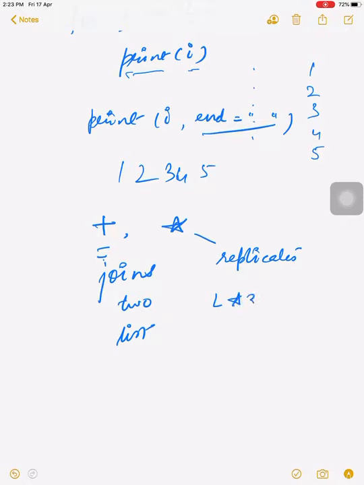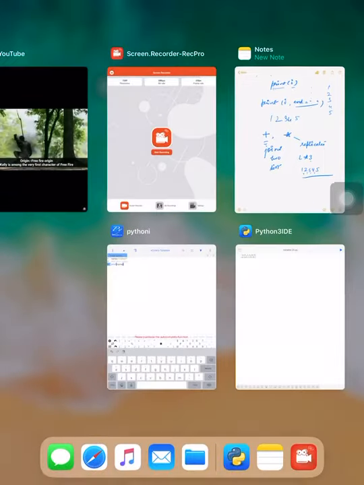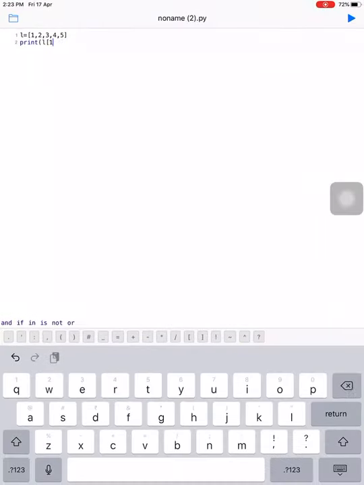And the work of the multiply operator is to replicate the value of the list however many times you want. For example, if you write L into 3, then the values 1, 2, 3, 4, 5 will become thrice, because you multiplied by 3, that means it replicates 3 times.